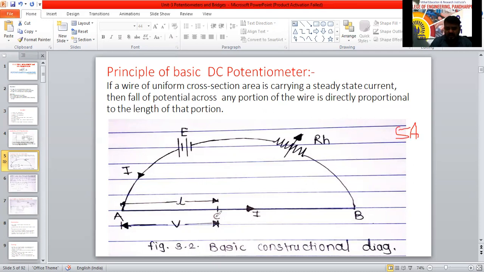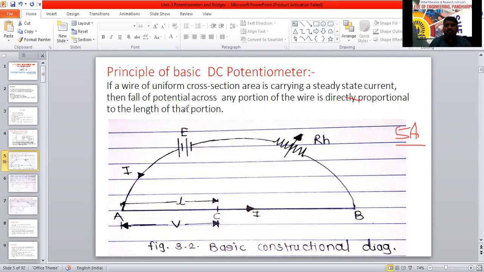Is there any parallel branch? Are series-parallel circuits there? No. Then the same current flows, it is one complete closed conducting path. In this closed conducting path, there is only one branch, and a steady state current is flowing here.